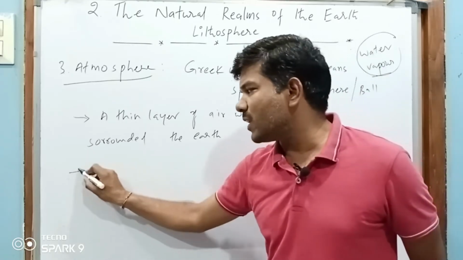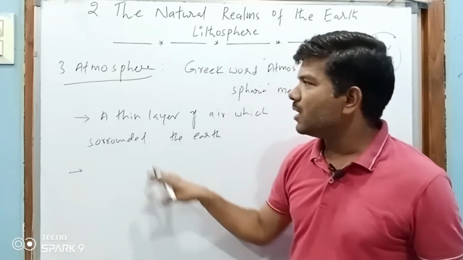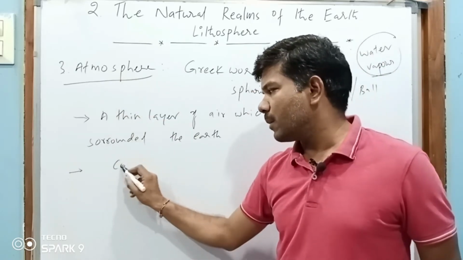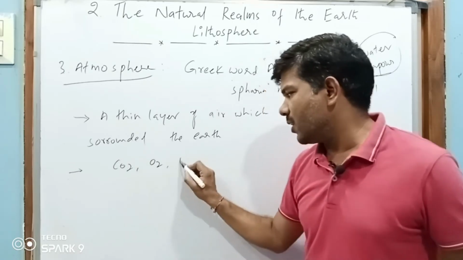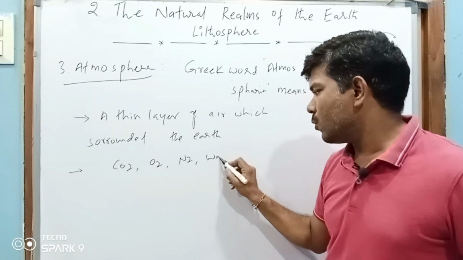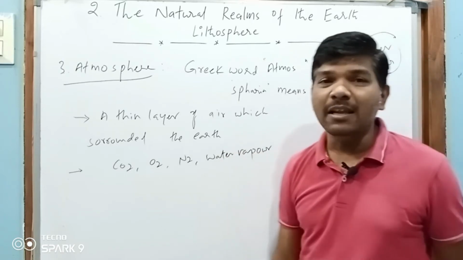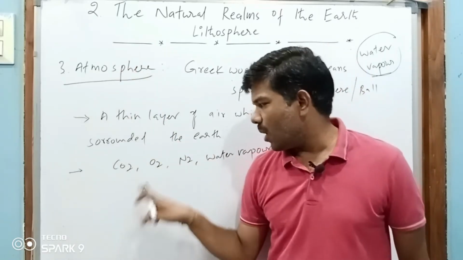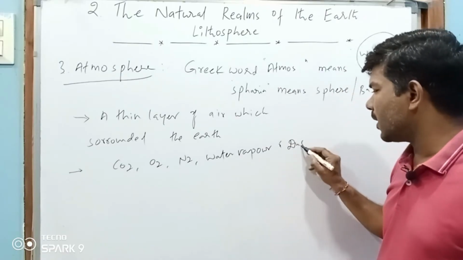What kinds of things are there in this atmosphere? The atmosphere includes carbon dioxide, oxygen, nitrogen and water vapor. These are the main important elements in the atmosphere. Carbon dioxide, oxygen, nitrogen, water vapor, and dust particles also exist.